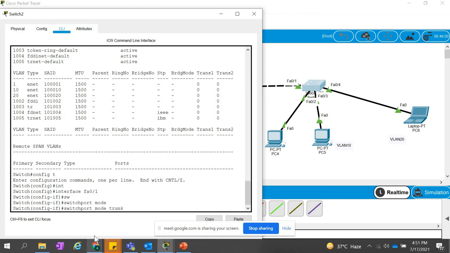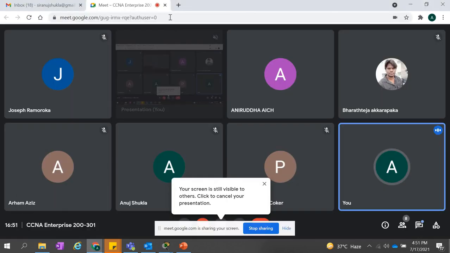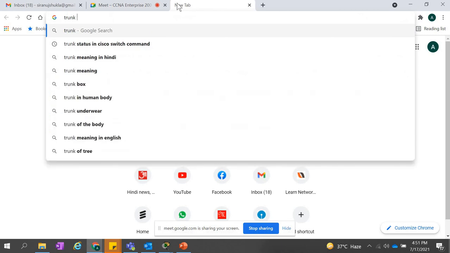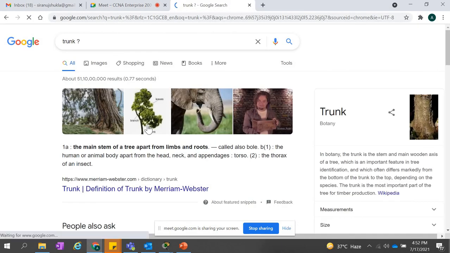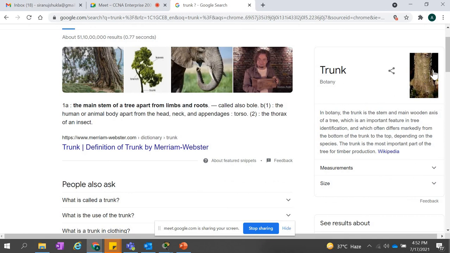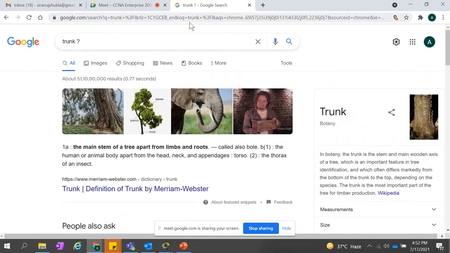So we can just go to Google for this purpose. Trunk, right? So you see that there's a very large thing that is called a trunk. If you see these very thick things, these are called trunks, correct?